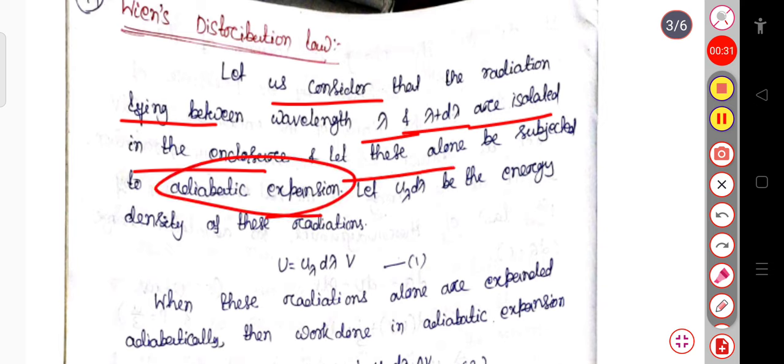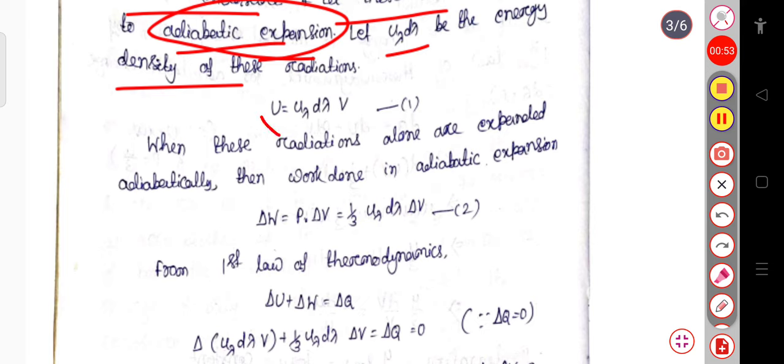As in case of Wien's displacement law, as we have discussed in the adiabatic expansion, similarly in case of Wien's distribution law, here we are also considering that in case of adiabatic expansion, the radiation lies between lambda and lambda plus d lambda. Let u lambda d lambda be the energy density of this radiation, so that the energy will be equal to this energy density, u lambda d lambda, into the volume V.